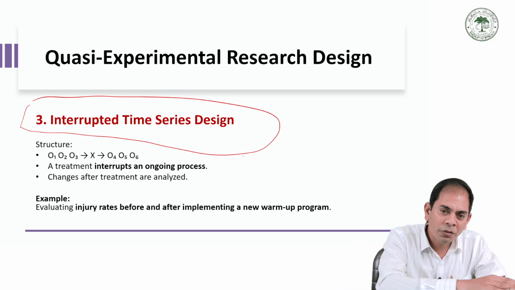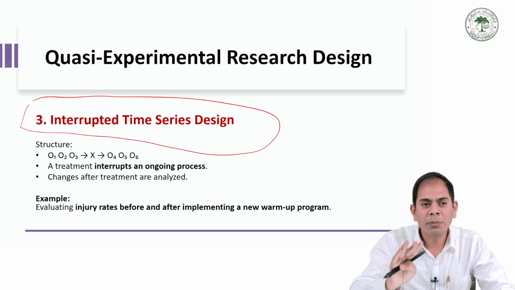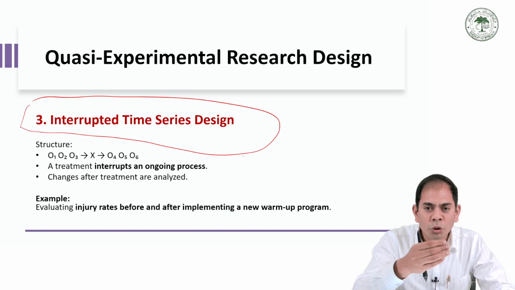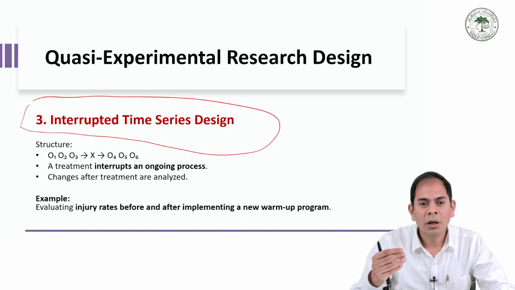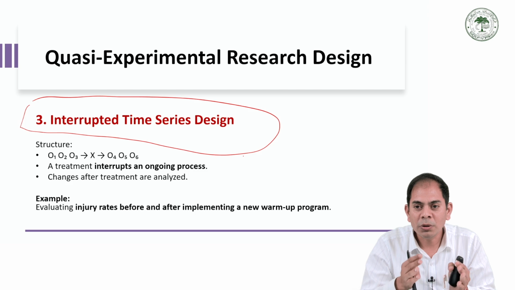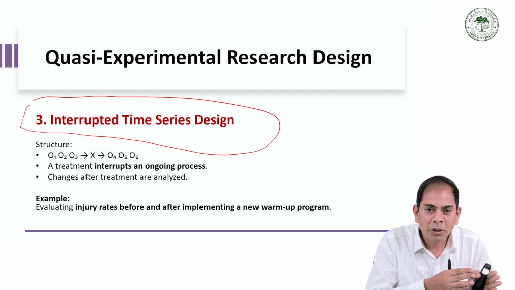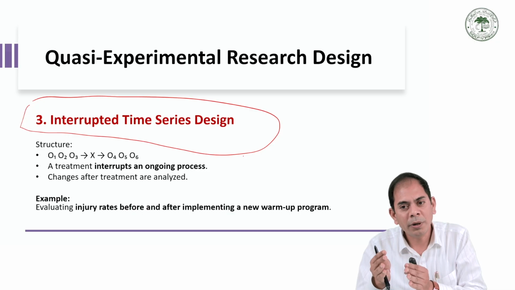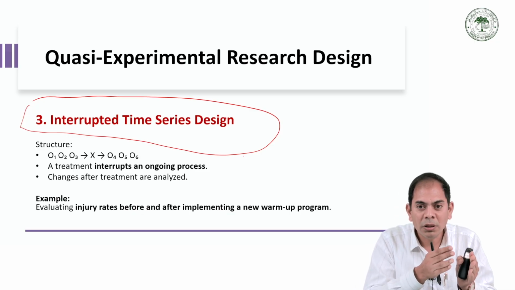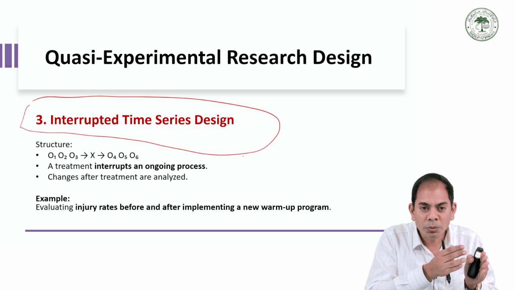Multiple times are recorded before the treatment and multiple times after the treatment. The treatment interrupts the normal pattern of observation, and the researcher studies whether a noticeable change occurs after the treatment, due to the treatment.